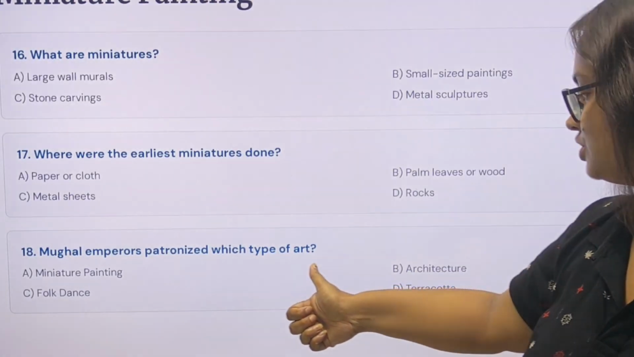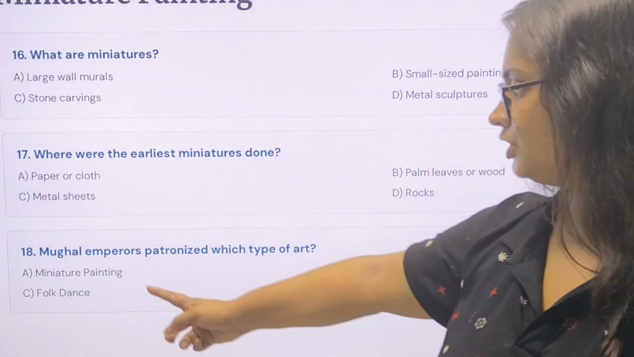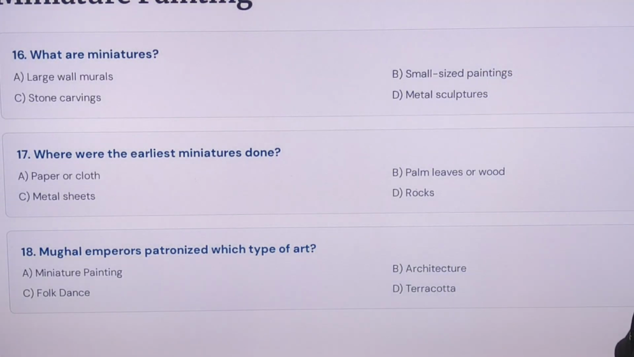Mughal emperors patronized which type of art? That is the miniature painting. They were also doing that.